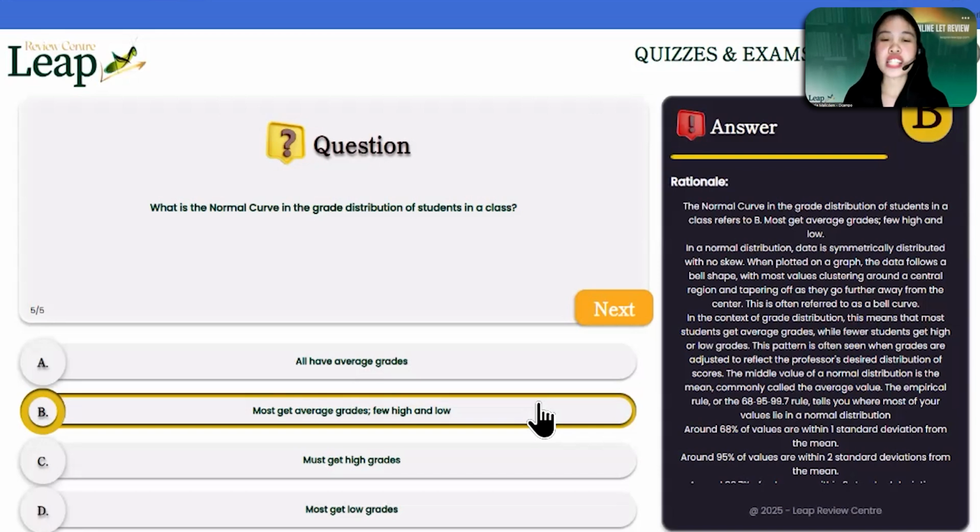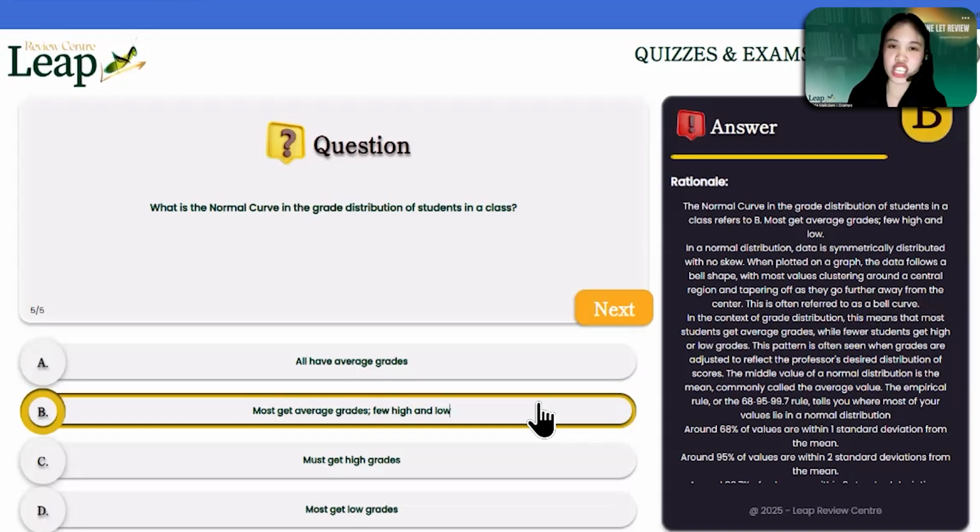Okay. So still, even though most of the students got average grades or scores, we still have outliers at the extreme end. So we have few students who got low scores and few students who excelled in the test. So letter A, if all of the students have average grades, meaning to say there's no spread of score, all of them are equal, so we have 0 SD.